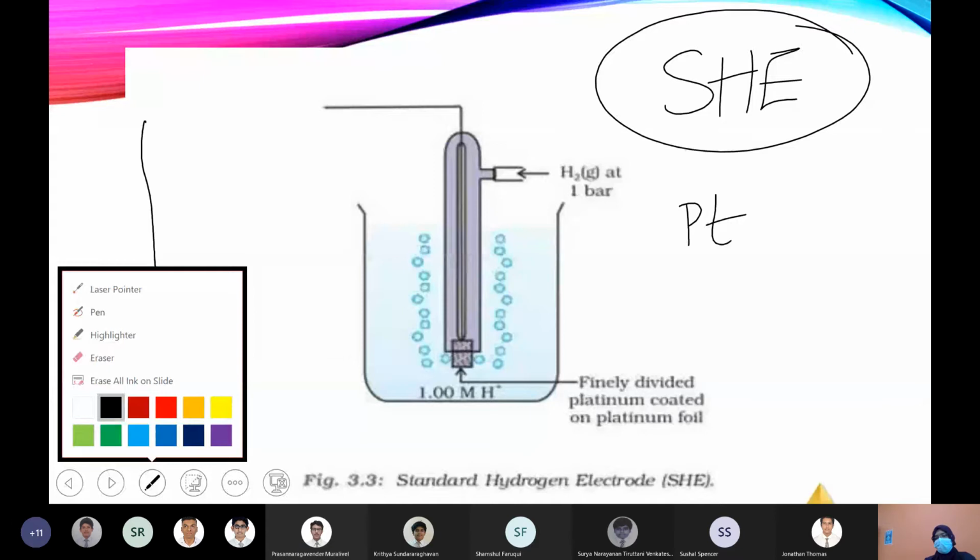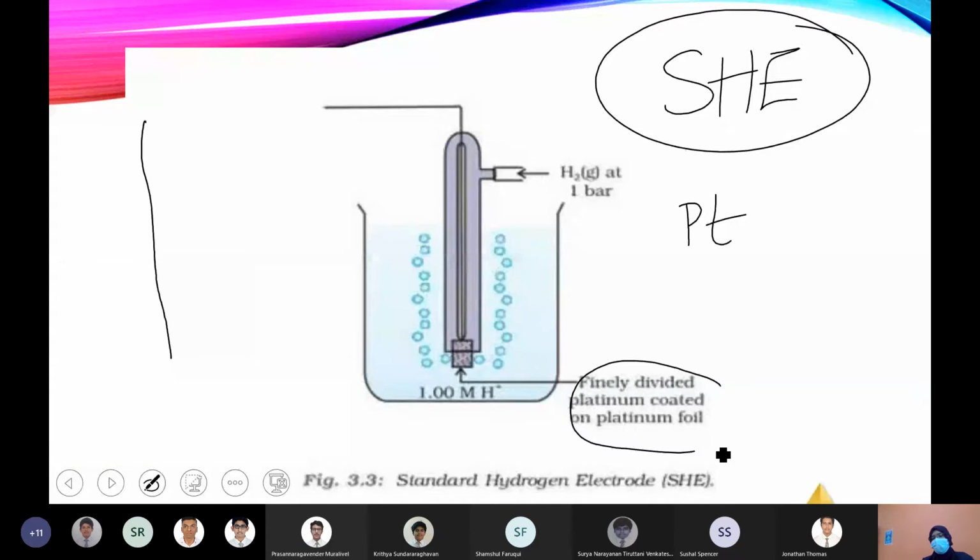You have to draw this. Finely divided platinum coated on platinum foil. That means a very thin platinum layer, a piece of metal which is coated with platinum black or porous platinum.